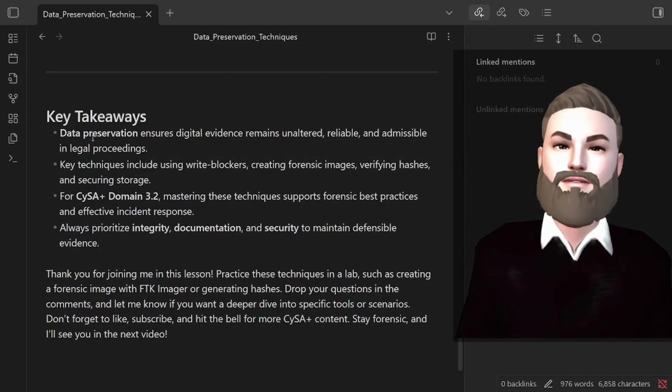Key takeaways. Data preservation ensures digital evidence remains unaltered, reliable, and admissible in legal proceedings. Key techniques include using write blockers, creating forensic images, verifying hashes, and securing storage. For the CySA+ Domain 3.2, mastering these techniques supports forensic best practices and effective incident response. Always prioritize integrity, documentation, and security to maintain defensible evidence.